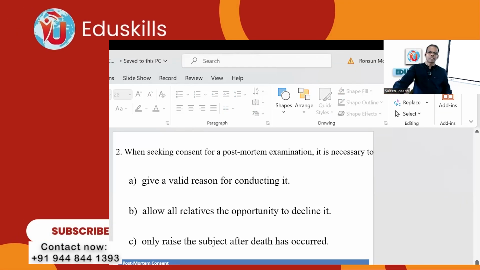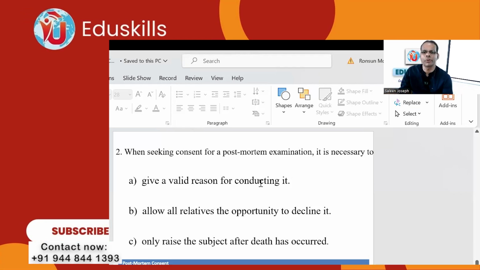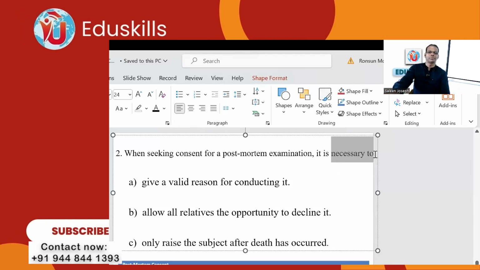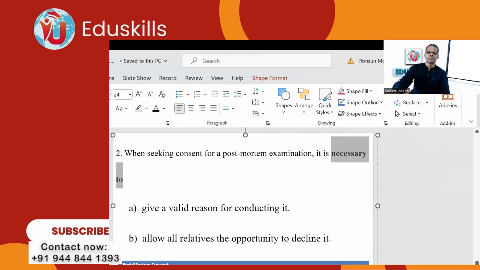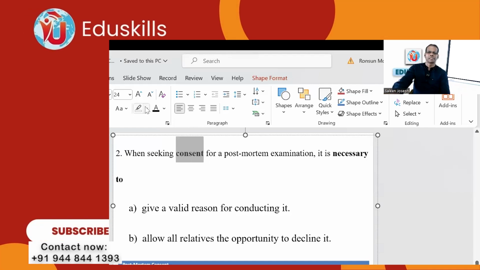Okay. Tell me what are the hedging words? You got the material, right? Hedging words. When seeking consent for a postmortem examination, it is necessary to. Necessary is a synonym of must. Something you must do. And the concept is consent. Option A: give a valid reason. Reason for conducting it.